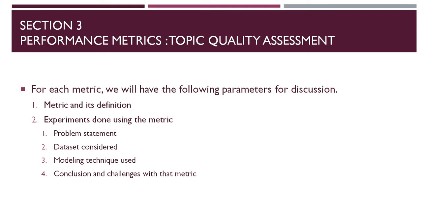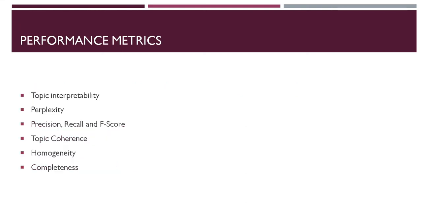Then we have the performance metrics section, where we use topic quality assessment evaluation techniques to get the outcome of the results. I thought of discussing it along the lines of problem statement, data set and modeling, but because of the lack of time, I cannot go into much detail, so I will just give an overview. Topic interpretability is about how humans can infer the topics very well. They have the domain knowledge of it. We just read the things and can relate them, because we have semantic knowledge. Even if the exact word is not there, we can relate to the context.